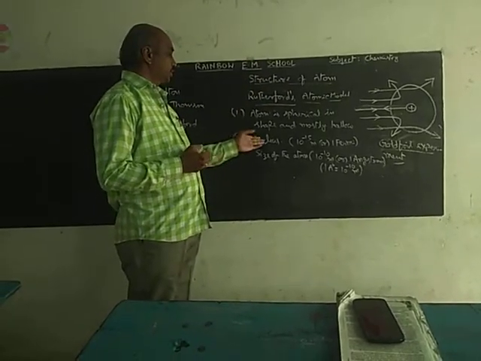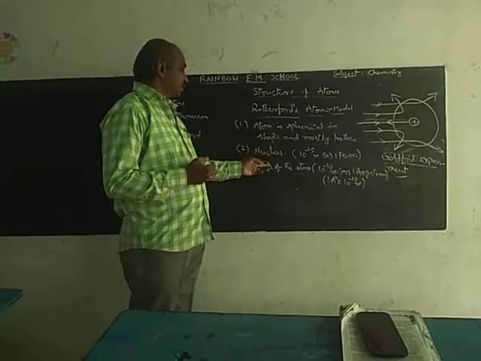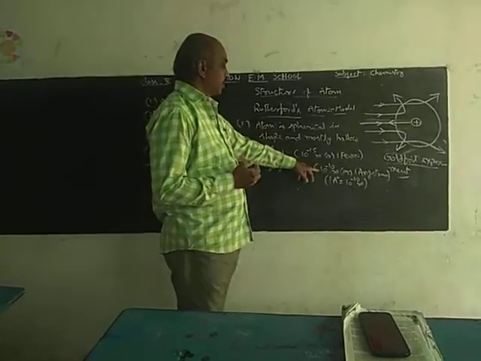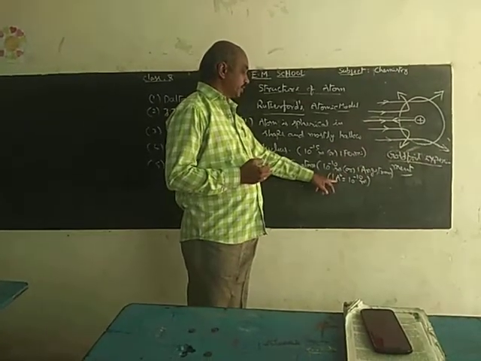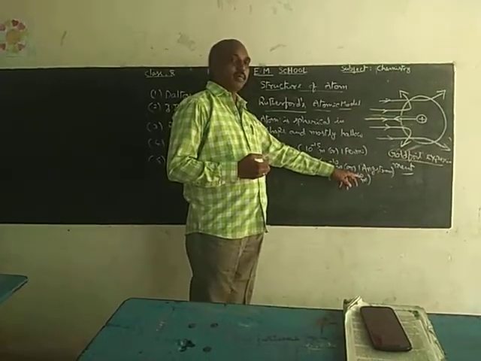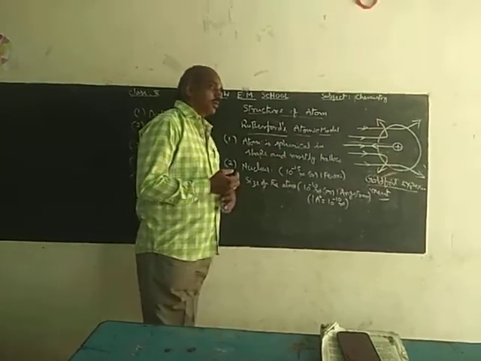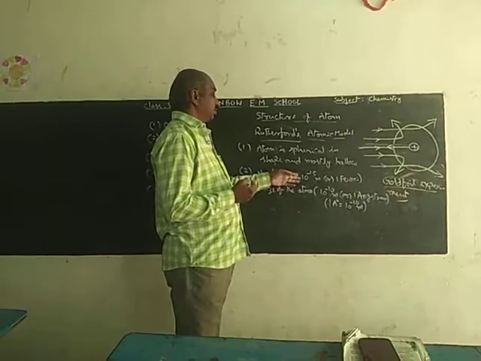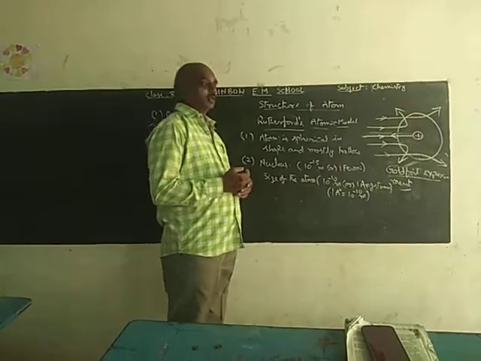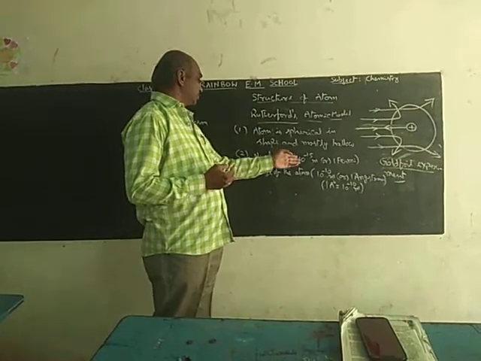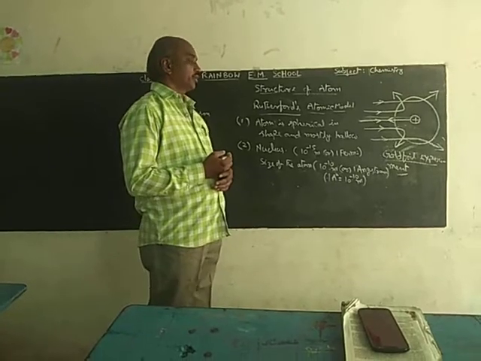Another important point is that he also explained the size of the atom and the nucleus. The size of the atom is 10 power minus 10 meters, equal to 1 angstrom. The symbol for angstrom is written like this, equal to 10 power minus 10 meter. And the nucleus, how much is it? That is 10 power minus 15 meter, equal to 1 Fermi. That means the radius of the nucleus is 10 power minus 15 meter or 1 Fermi.